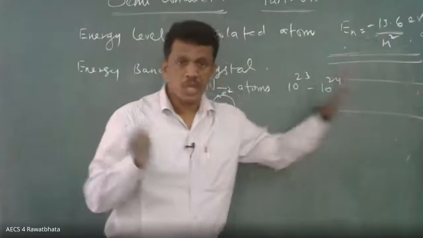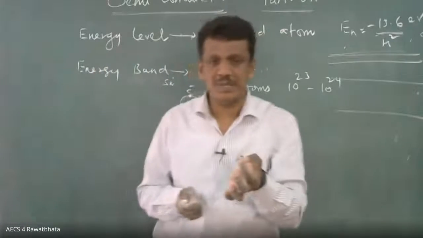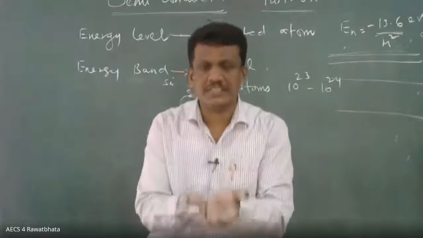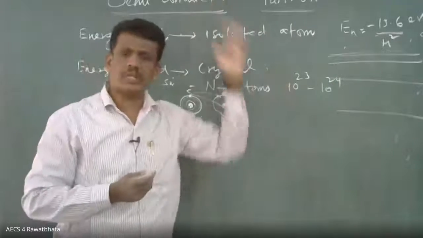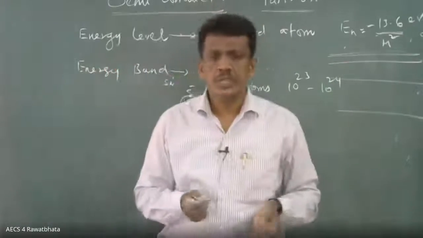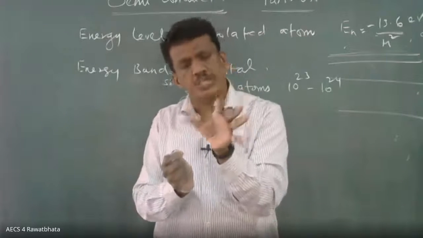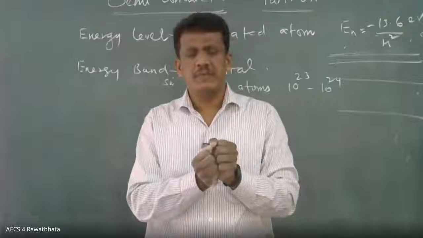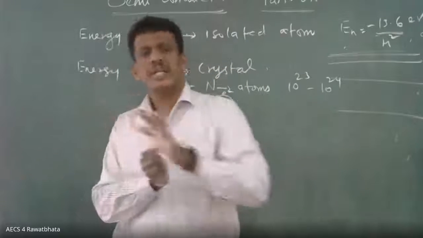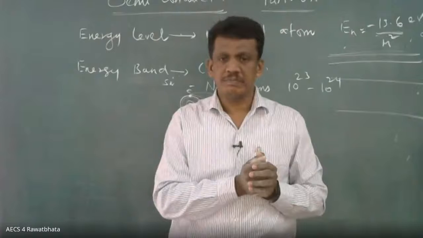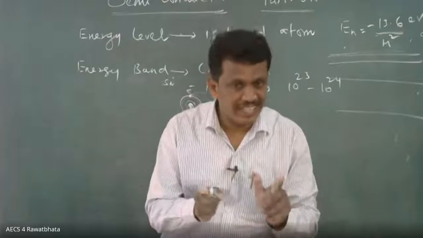Okay, that's done. Now take reality. In a crystal, you cannot take one atom. It is a substance, which consists of n number of atoms, 10 power 23, 10 power 24 atoms. Then what is happening here? The electrons, mostly outermost electrons, will have interaction with the electrons and the nucleus of neighboring atoms. Clear?